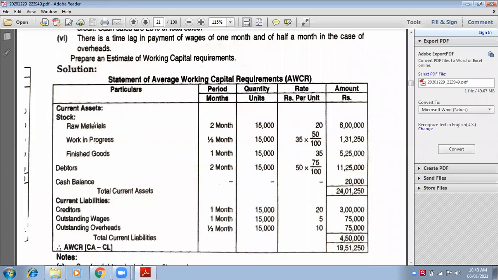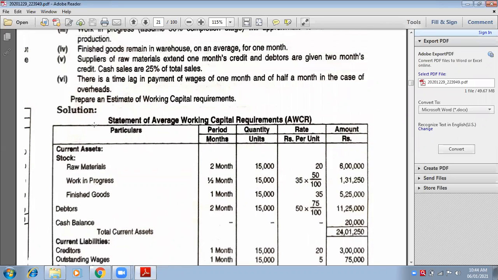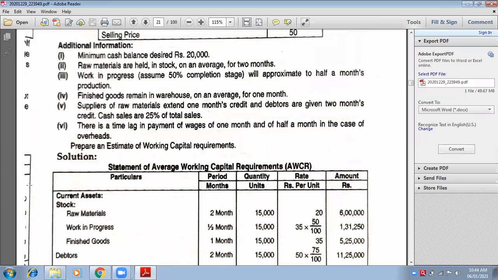Now underline the current assets. Write down cash balance. The first point is cash balance, which is already given. Minimum cash balance desired is rupees 20,000. So it is directly given. No need to calculate. Write down in the current assets, cash. Cash is my current asset.